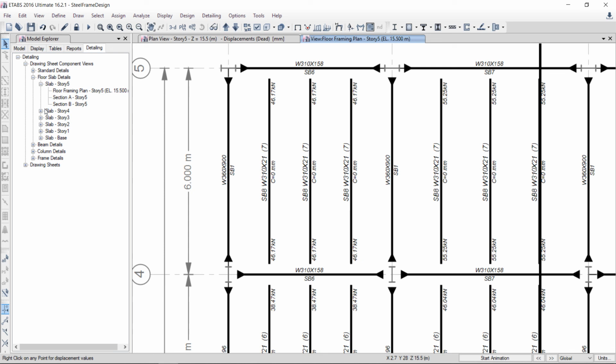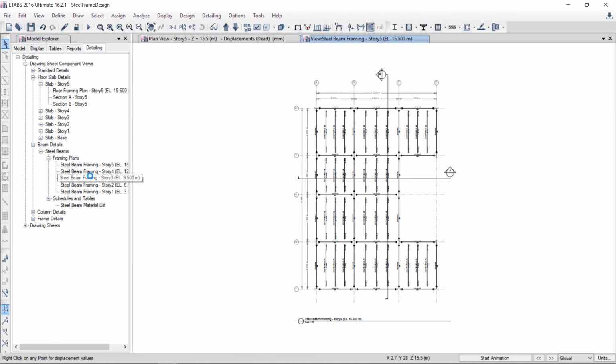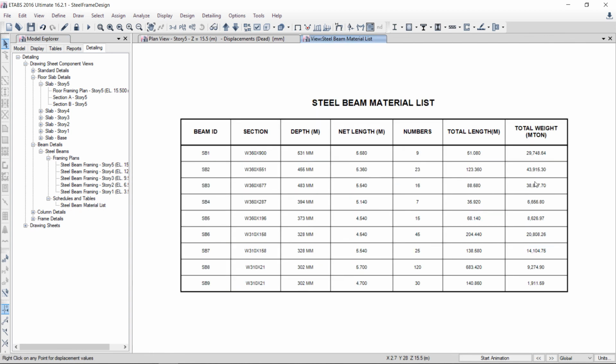Now, for example, in the beam details, steel beam, these are all from the framing plans of each story, and here is a steel material detail, how much steel is required. So here in total in metric ton 29.43.